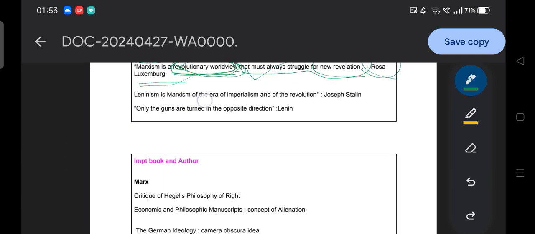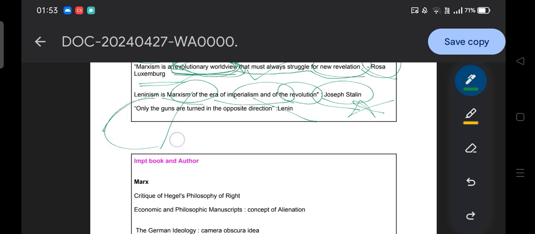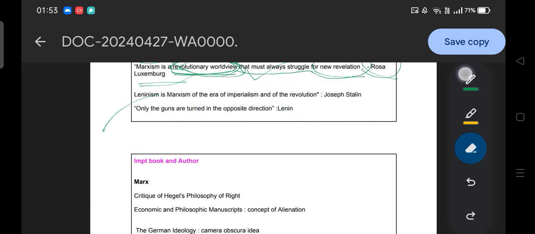Then, Leninism is Marxism in the era of imperialism and revolution, by Joseph Stalin. Stalin says that the ideology of Leninism comes under Marxism and deals with imperialism. Very simple. Then the next statement: the guns are turned in opposite directions. Lenin.